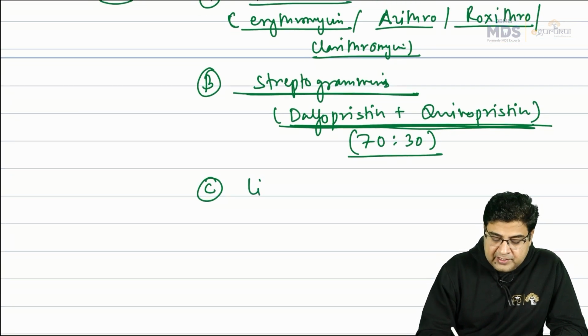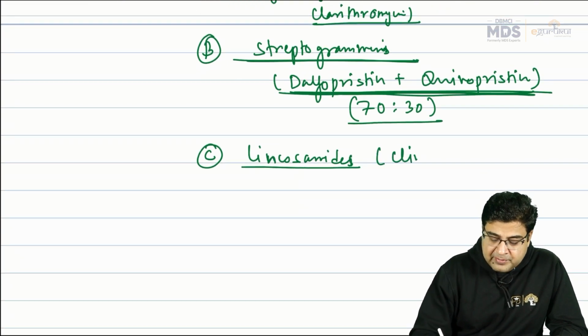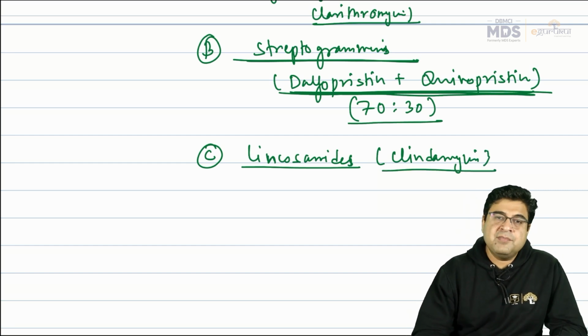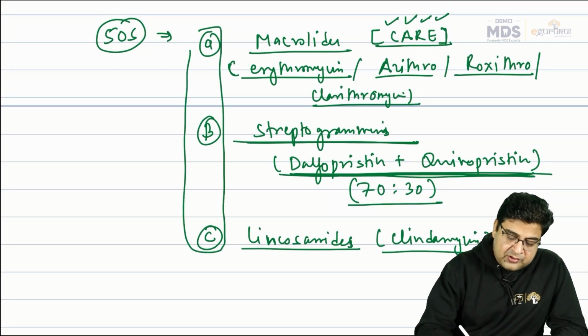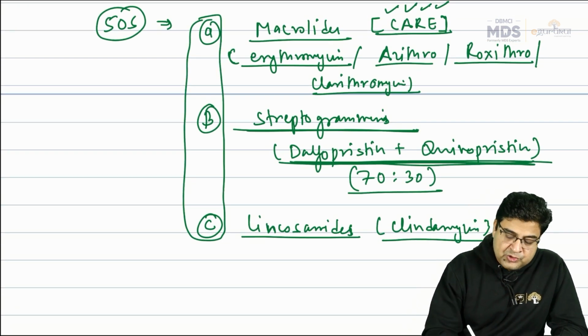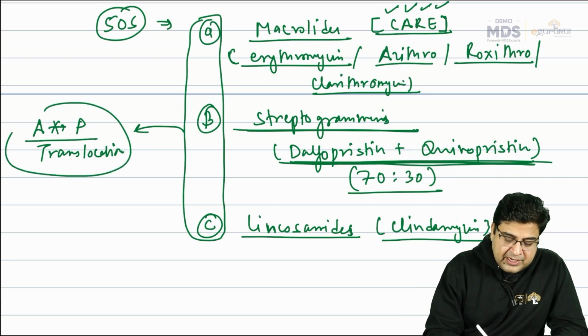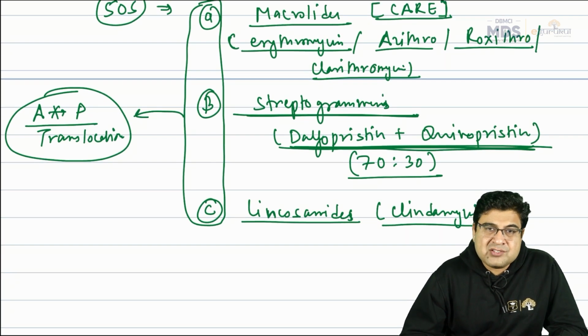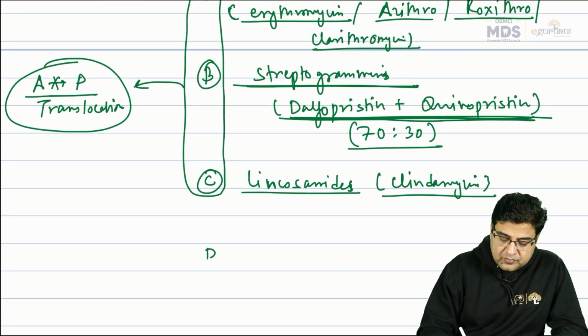Now we have a group of antibiotics we call lincosamides. In the lincosamide group, only one drug is used in India, that is clindamycin. Although in other countries we have other medicines also, clindamycin is a classical example of a lincosamide. So we have covered 3 groups of medicines so far. These medicines act on the 50S ribosome, and all of them are inhibitors of A2P translocation. Which particular step is inhibited? The answer is A2P translocation. A2P translocation is inhibited by antibiotics like macrolides, streptogramins and linezolid.